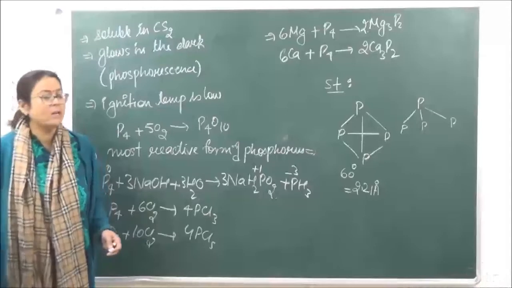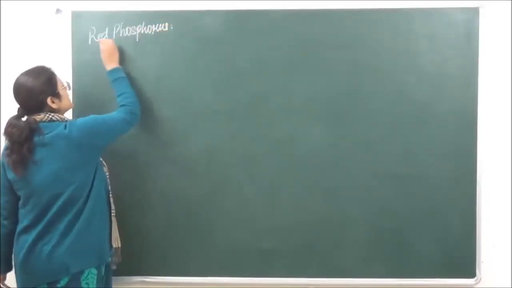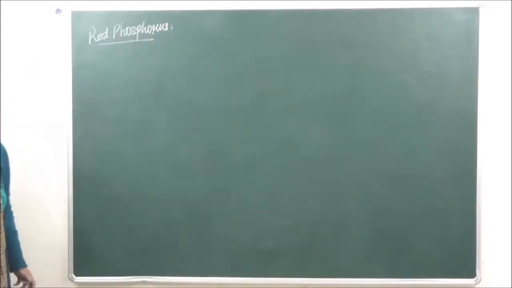Let's go on to the second allotrope, which is red phosphorus. The second allotrope of phosphorus is known as red phosphorus.